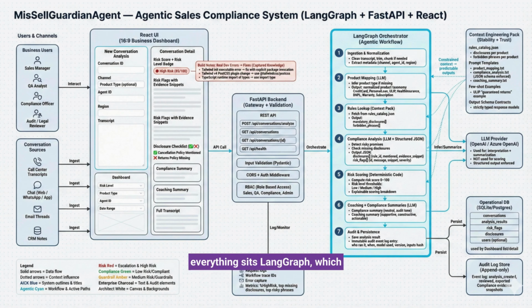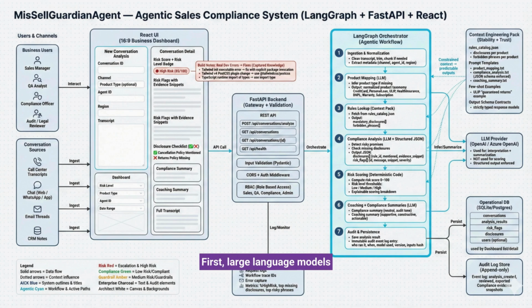At the core of everything sits LangGraph, which runs the agentic workflow step by step. Instead of a single black box prompt, the problem is broken down into clear stages: ingestion, interpretation, validation, scoring, coaching, and audit. And this design follows two very important principles.